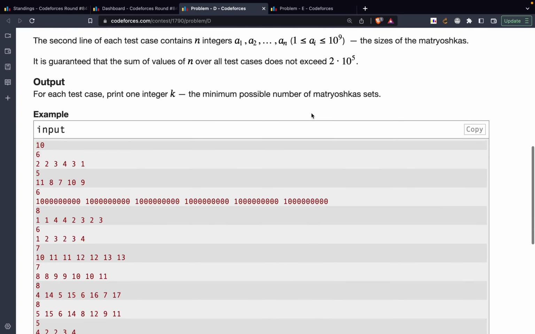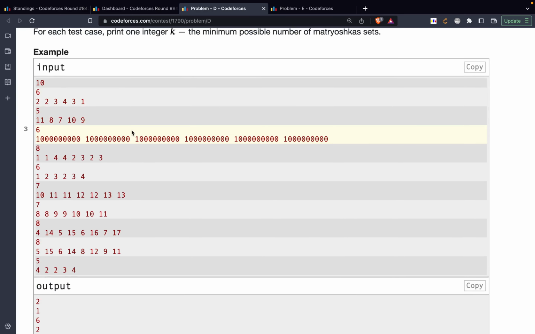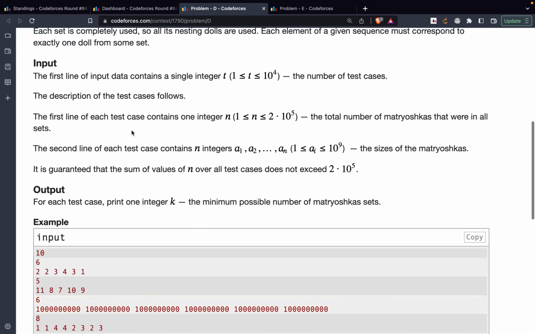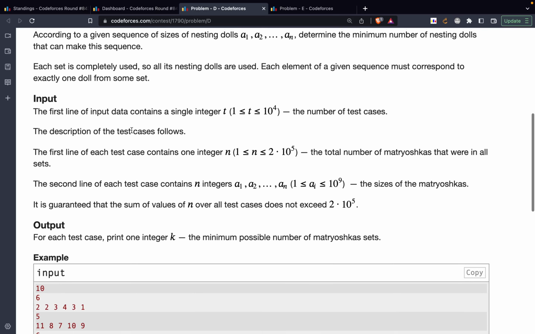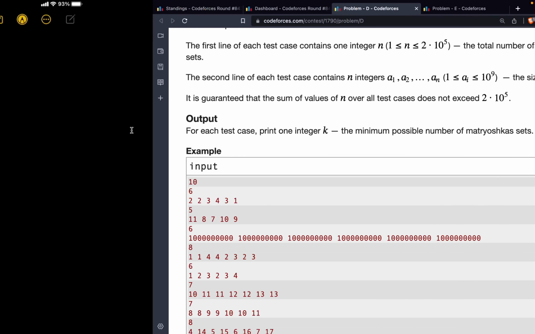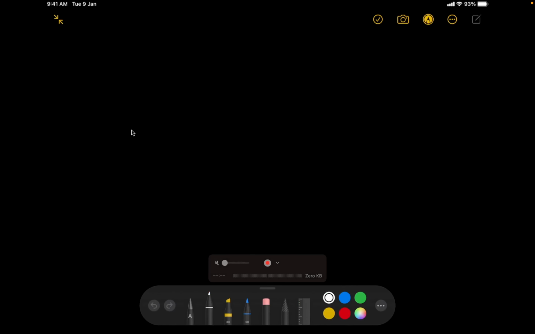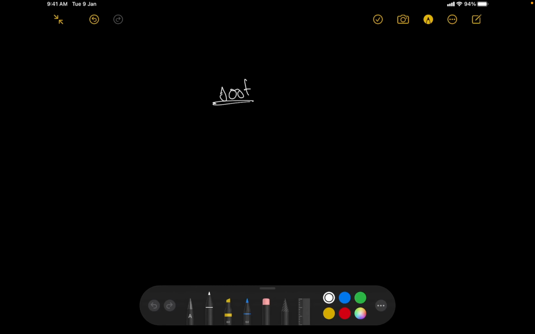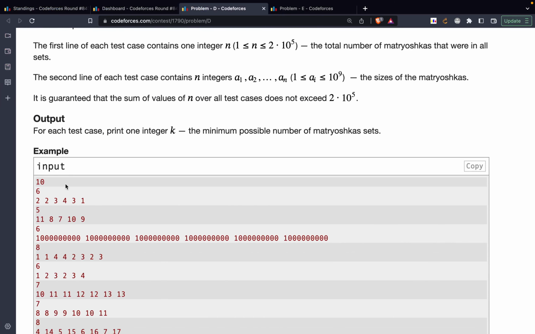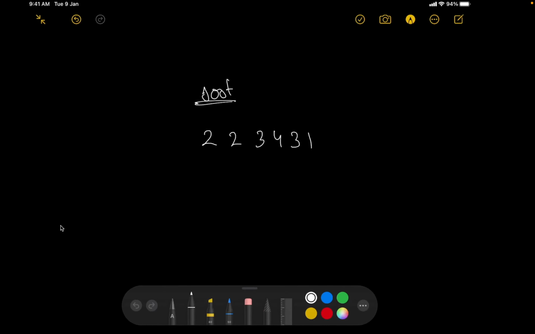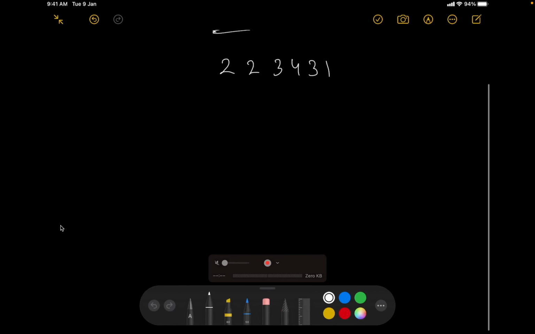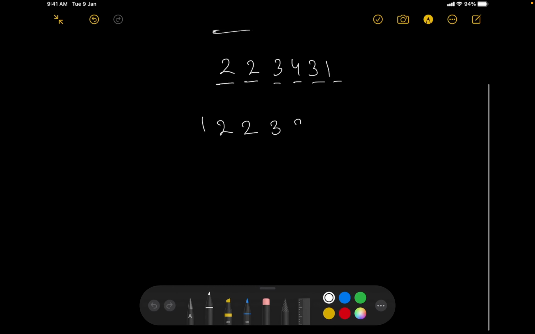Cool. So I think the problem statement was pretty clear, there was no doubt over that. Then we have to print the minimum number of sets. So how will we do it? There are multiple ways of doing it, but let's take a very easy way. Firstly I'll sort it. Let's take an example so that it's more clear. Over here I have the values 2 2 3 4 3 1. So I'll firstly sort it: 1 2 2 3 3 4.